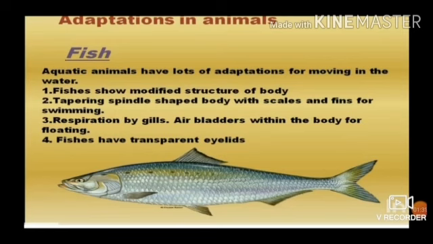Fishes show modified structure of the body. Tapering spindle shaped body with scales and fins for swimming. Respiration by gills. Air bladders within the body for floating. They use the air bladders for floating. Fishes have a transparent eyelid.